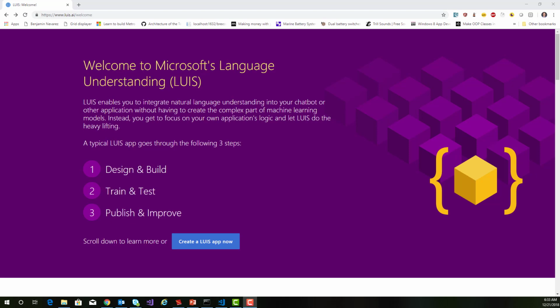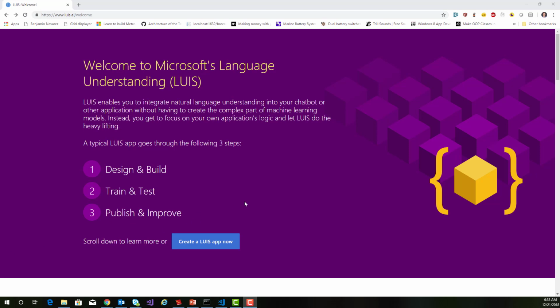What I mean by that is, let's say for example, you're writing a bot to book an airline flight. There's lots of different ways that you could say, I need a flight, I need a ticket, I want to travel, I want to fly to various places, and just using something like regular expressions to try and find all the different combinations of the way people might ask something is really tricky. So using cognitive services that's built on machine learning and artificial intelligence is the way to do that.